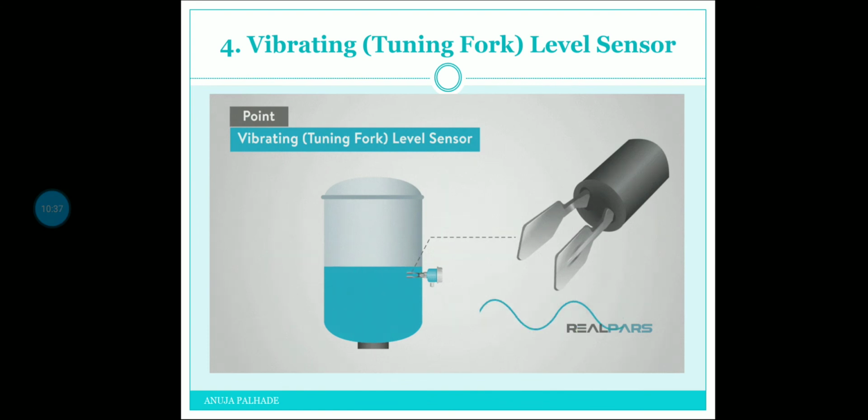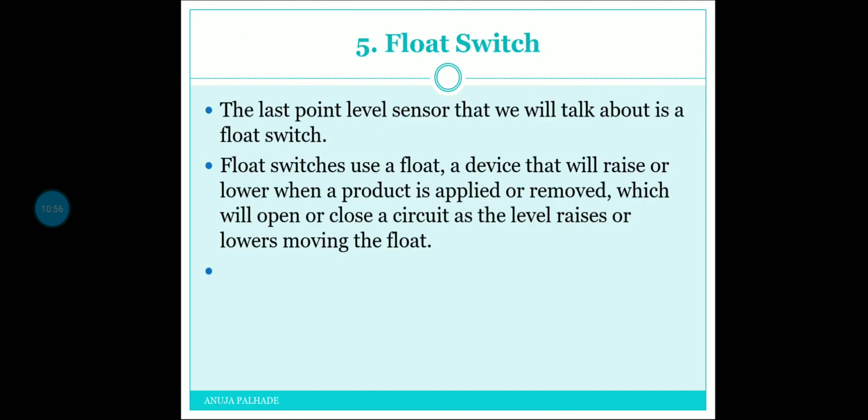The image you can see on the screen is sensing the vibrations. This is the zoomed image of the fork, and this is the fork that changes the vibration. Okay, so the last point level sensor we'll talk about is the float switch sensor.